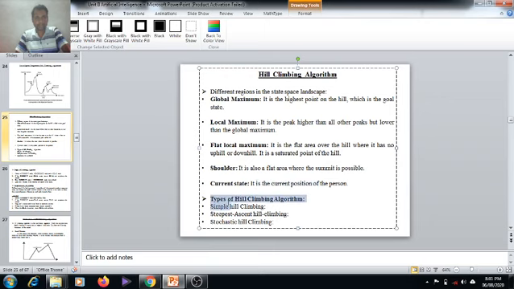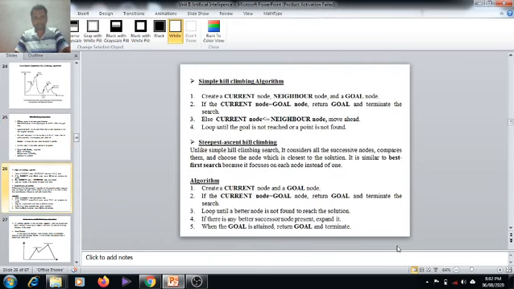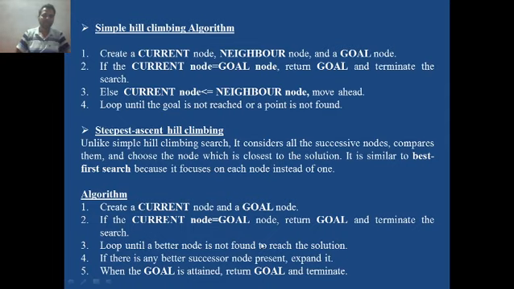There are three types of hill climbing algorithm: simple hill climbing, steepest ascent hill climbing, and stochastic hill climbing. So let us go through the algorithm of simple hill climbing. It is very simple to understand. Step 1, create the current node, neighbor node and goal node. Three nodes are created in step number 1. Step number 2, check if the current node is a goal node, then return goal and terminate the search. Stop the search because we obtained the goal. We obtained the goal means we obtained the maximum point, the global maximum.